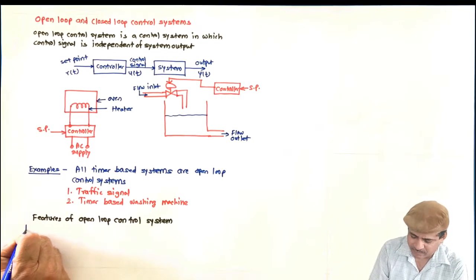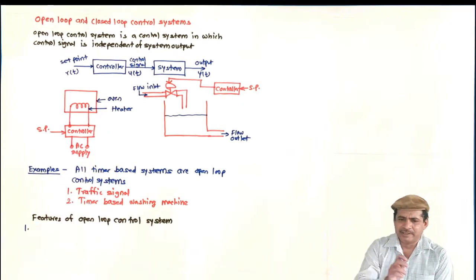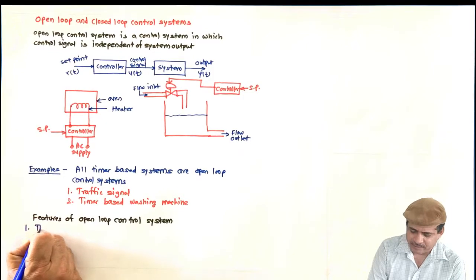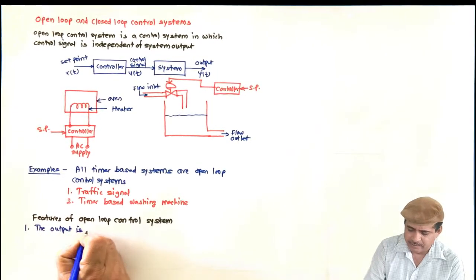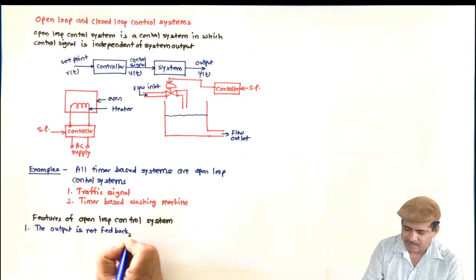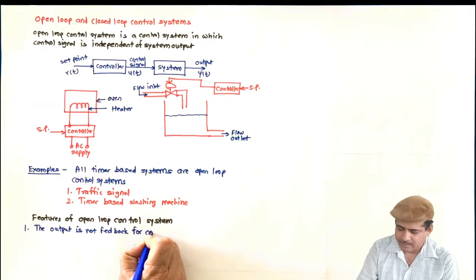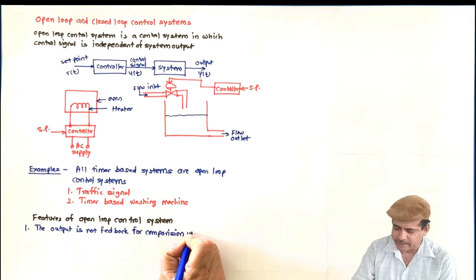So number one, let us discuss one by one. What is the first feature? The output is not fed back for comparison with the set point.